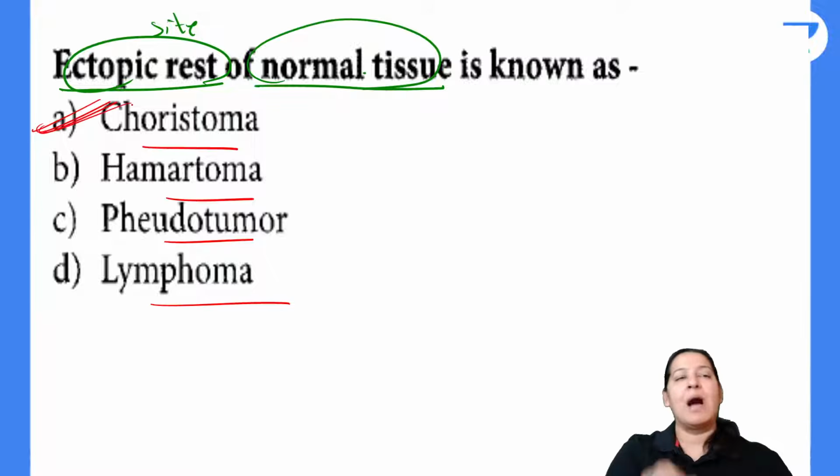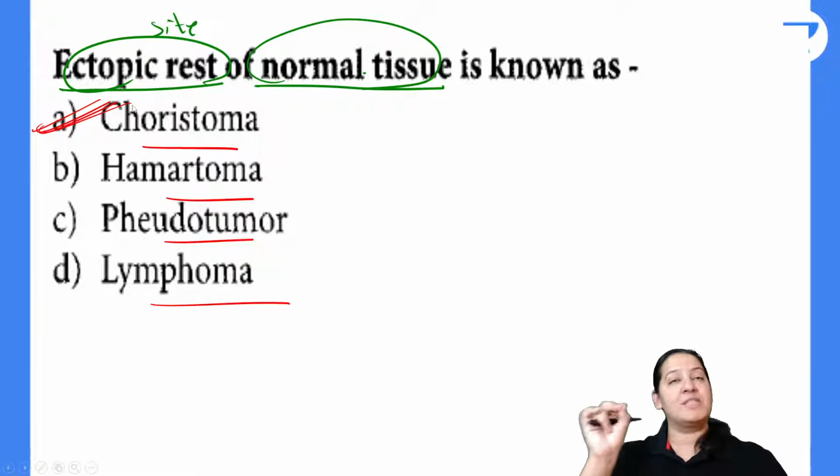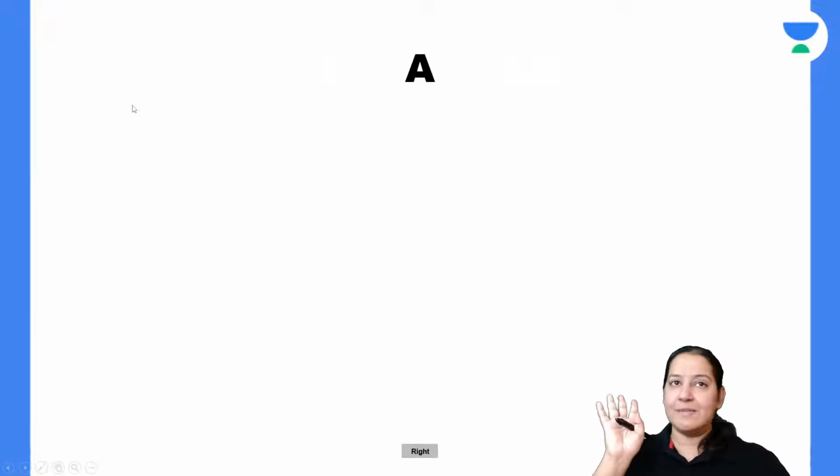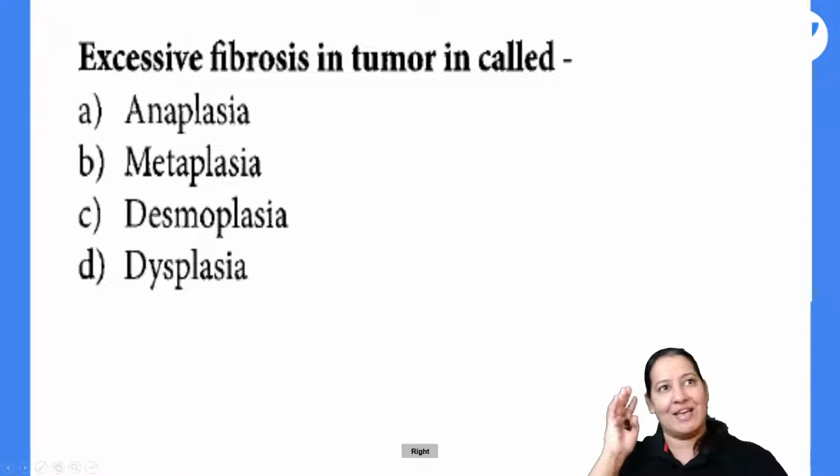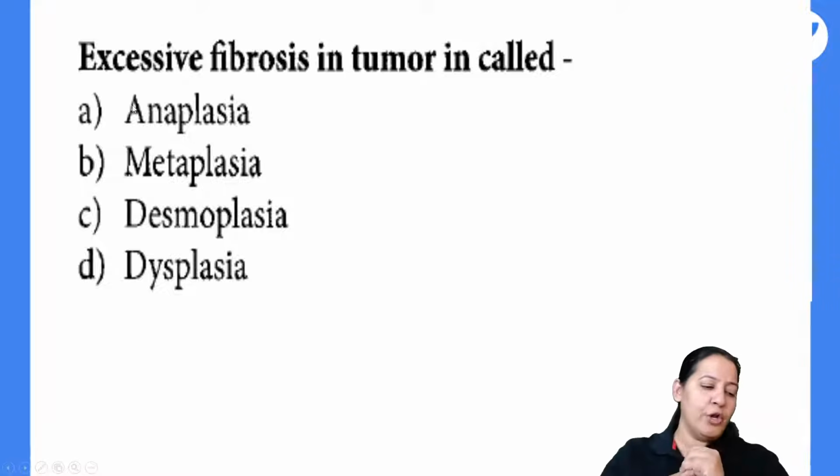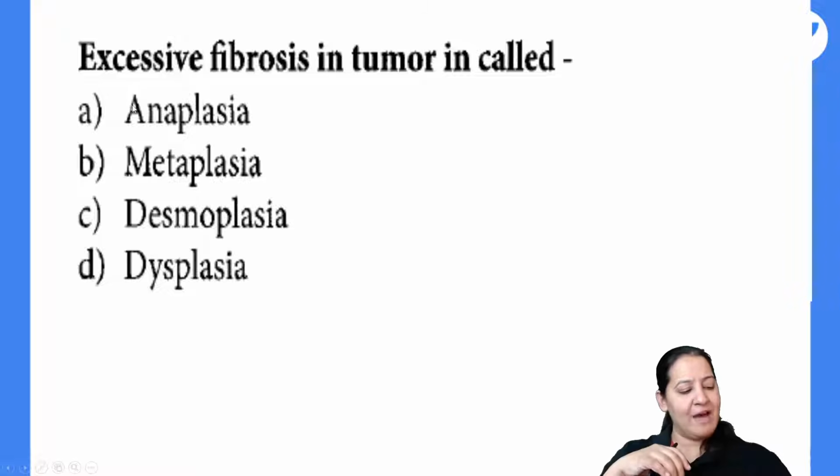It is choriostoma. You can't believe how many questions come from hamartoma and choriostoma in your exam. It is a confusing topic, but now the concepts are crystal clear to you, right? The correct answer here is A. Very good. This is the next question. I have told you in the beginning. So everyone is right for the last question. Maverick, you are also right.